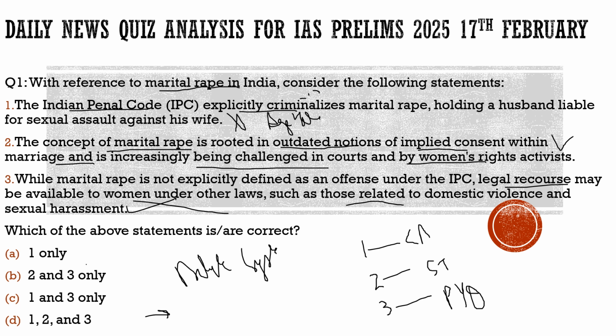Now we understood one thing about marital rape in our country, that it is not criminalized yet. It is not explicitly criminalized. There are provisions in the legislation which in a way protect marital rape, which in a way legalize marital rape in our country, unfortunately.